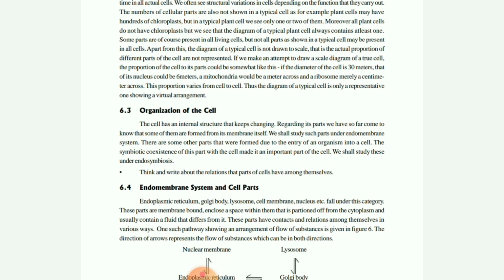Then children, organization of the cell. What is organization of the cell? As you people know, when we talk about a unicellular organism, a single cell can perform all the vital activities. But when we talk about a multicellular organism, each and every part will be responsible for various functions. Suppose you take the example of the mouth. The mouth is responsible for engulfing the food. When we talk about the stomach, it is responsible for digestion. When we talk about the lungs, they are responsible for respiration, and so on.